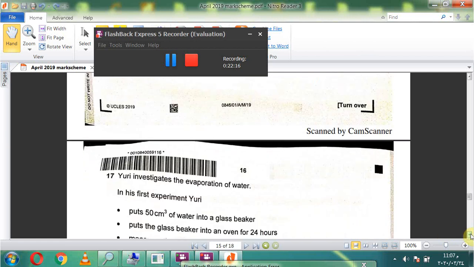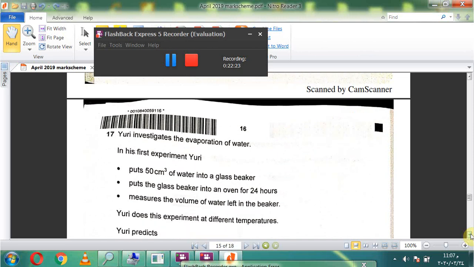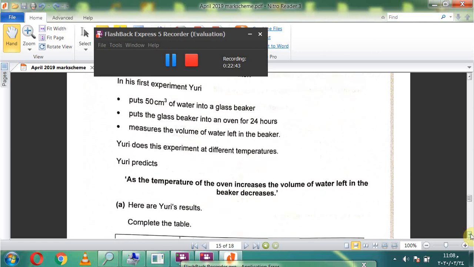Question 17. Yuri investigates the evaporation of water. In his first experiment, Yuri puts 50 cubic centimeters of water into a glass beaker, puts the glass beaker into an oven for 24 hours, and measures the volume of water left in the beaker. Yuri does this experiment at different temperatures. Yuri predicts that as the temperature of the oven increases, the volume of water left in the beaker decreases.